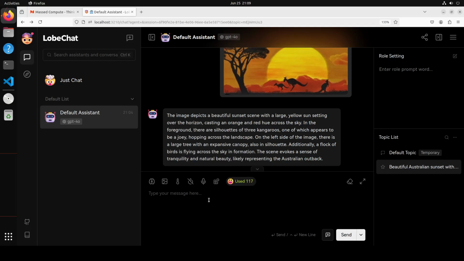So all in all, a good chatbot as long as you are using OpenAI's models and in multimodality. But other than that, I think they would really need to work hard in order to get the support for local systems. Especially, I would suggest Ollama, because that is extremely necessary these days.